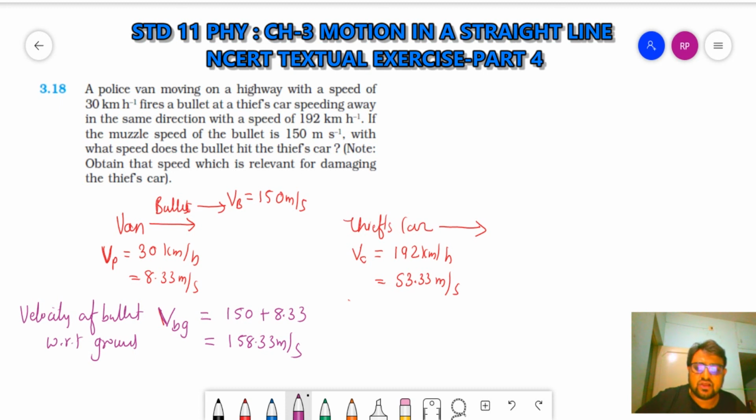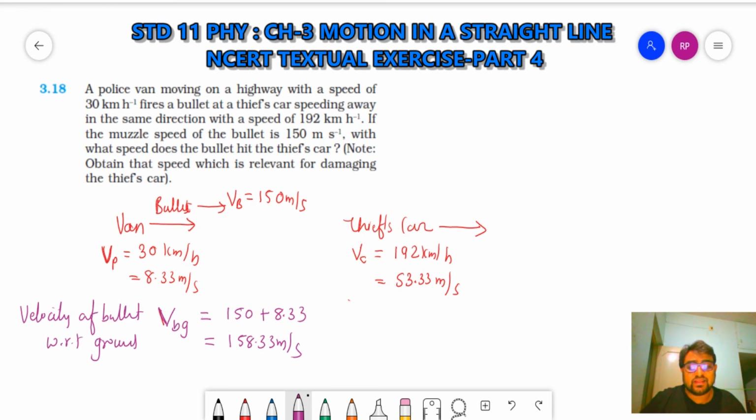This is the velocity of the bullet with respect to ground. Now the velocity of the car with respect to ground is 192 km per hour, or 53.33 meter per second.